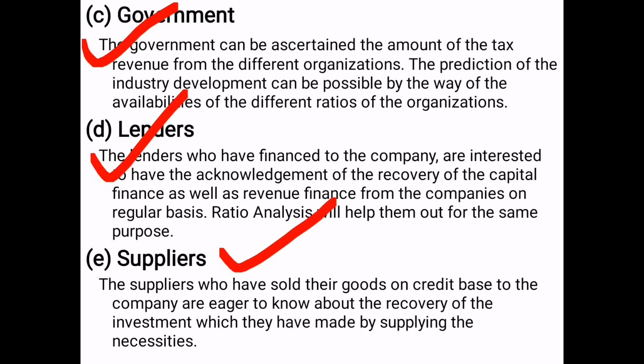So, the suppliers who have sold goods on credit are eager to know about the recovery of the investment they have made by supplying necessities. It may be raw materials, any other materials, tools, etc. So, it will be helpful to them.